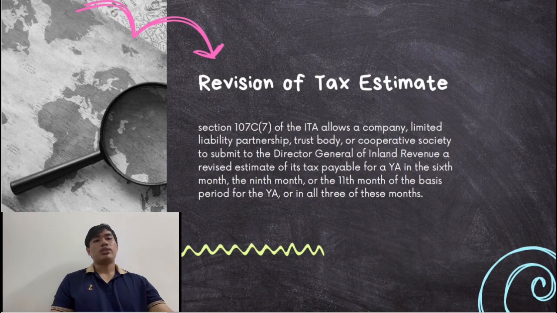Moving on to the next aspect, which is revision of tax estimate. Section 107C(7) of the Income Tax Act allows a company, limited liability partnership, trust body or cooperative society to submit to the Director General of Inland Revenue a revised estimate of its tax payable for a year of assessment in the 6th month, the 9th month, or the 11th month of the basis period for the year of assessment, or also in all 3 of these months.